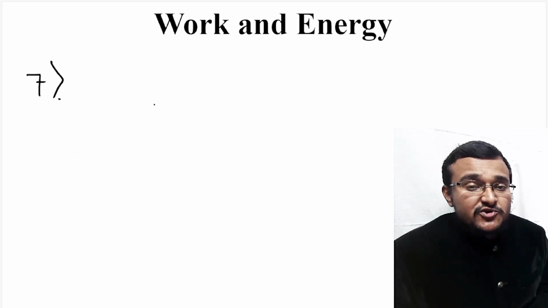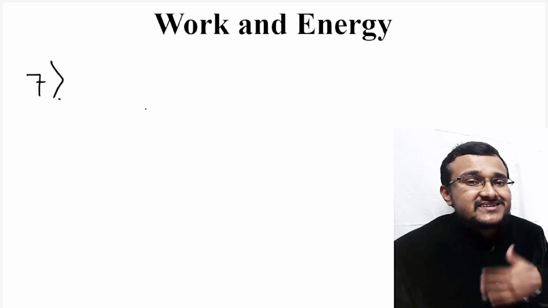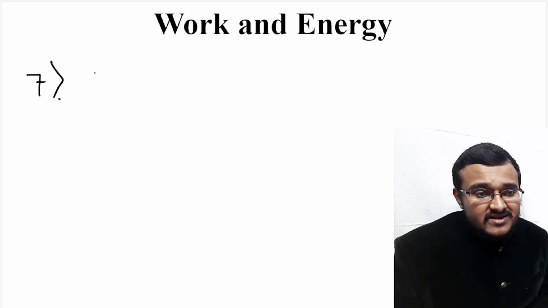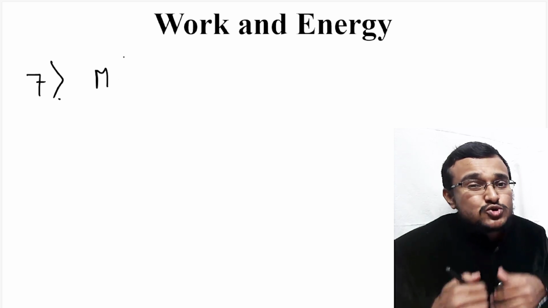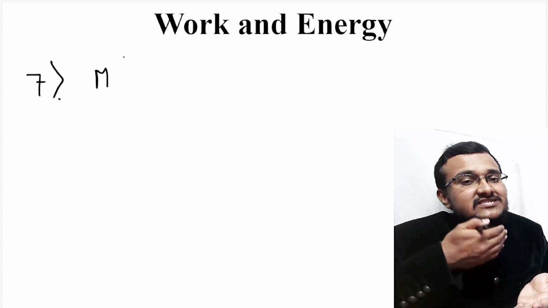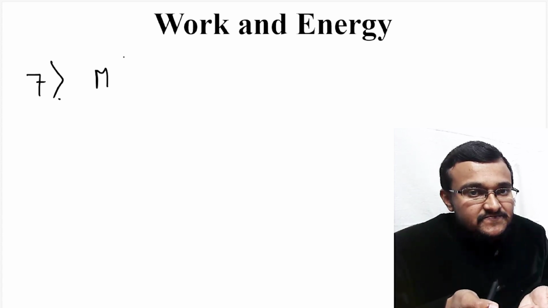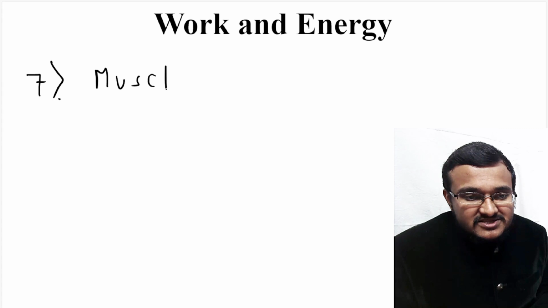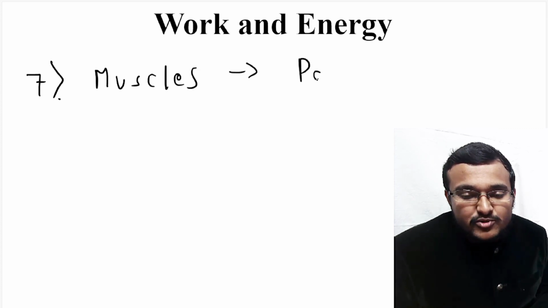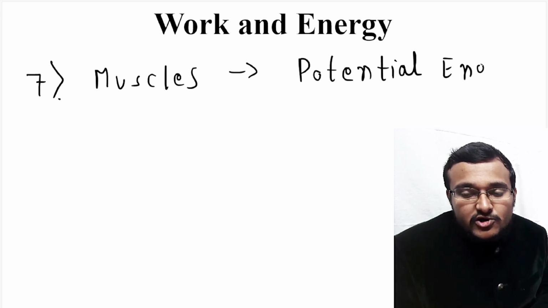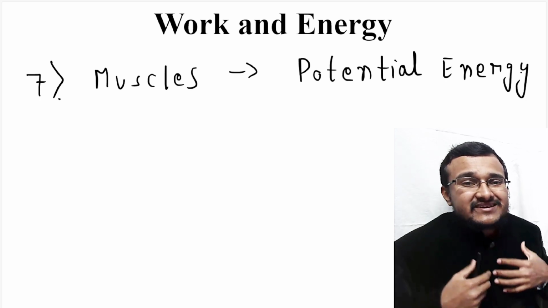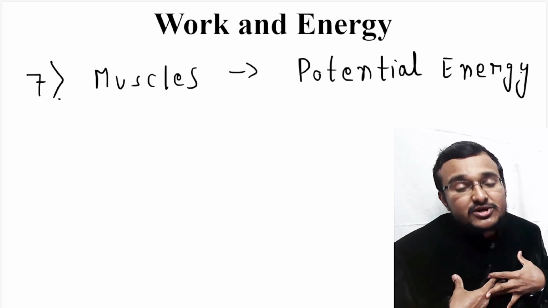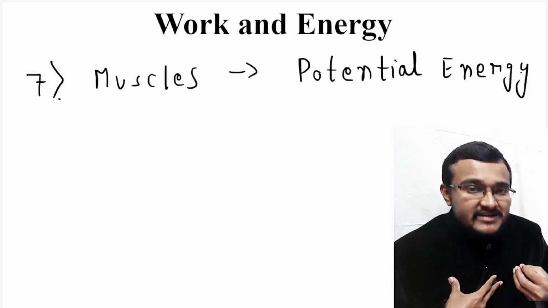So in the seventh question, if you are riding a bicycle, what are all the energy transformations happening? Here muscle strength, or the potential energy which was stored in your muscles, is getting transformed as kinetic energy of the bicycle. Your muscles have a certain amount of potential energy, and always remember this potential energy you are getting from the food you are eating. So you have a certain amount of chemical potential energy stored in your body because of the food you have eaten.